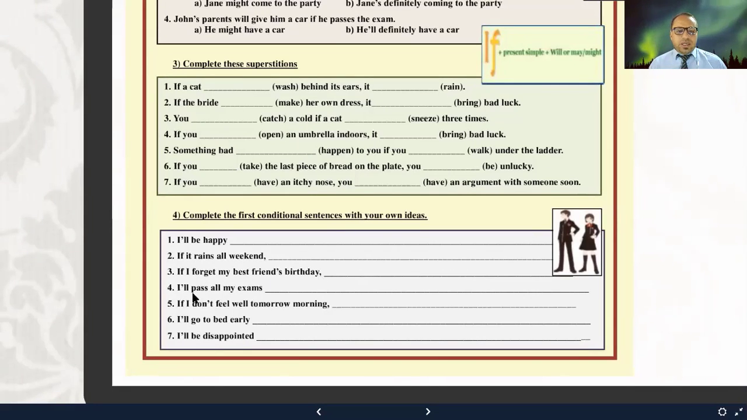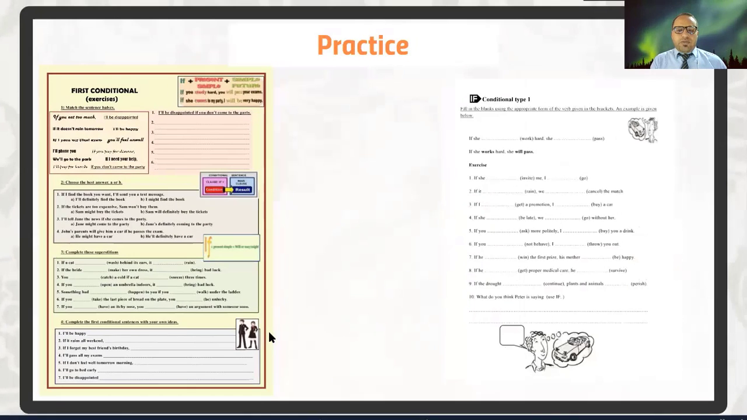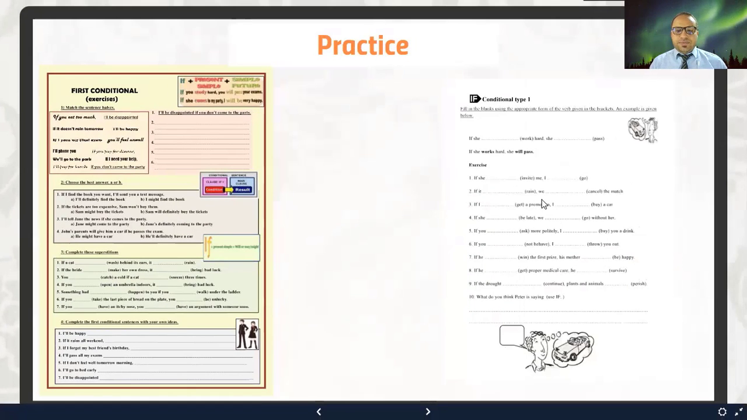What is it? I'll pass all my exams if what? Okay. If I don't feel well tomorrow morning, something will happen. What is it? I'll go to bed early if what? I'll be disappointed if what? So please complete that using your own thoughts and ideas.